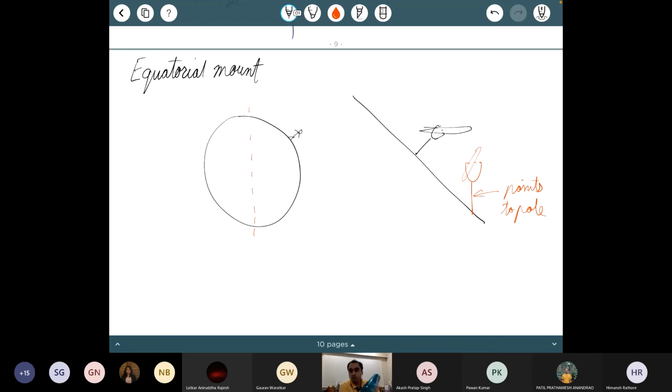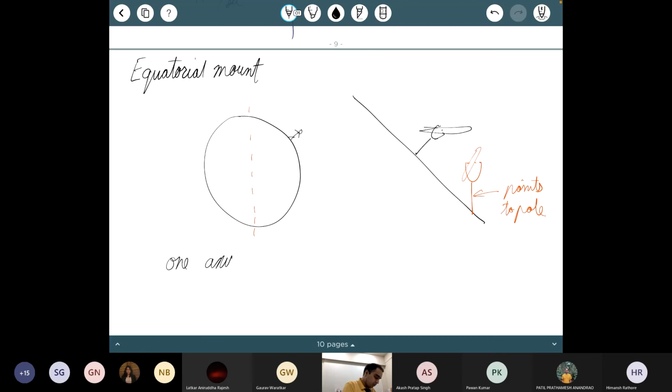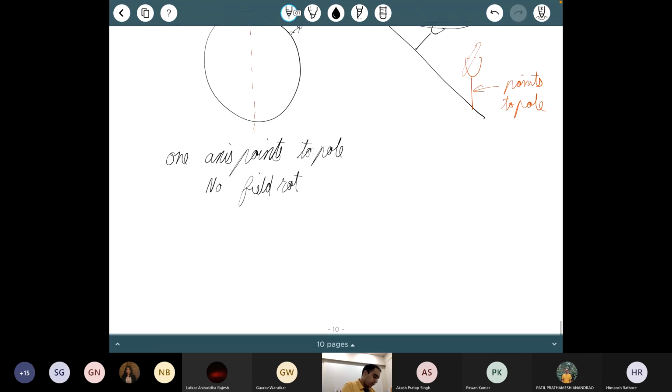That also means there is no more problem of field rotation, because if you imagine you are an observer here, you are now moving around in the same way. So whatever was left at rising will remain left while it is setting as well. So that takes care of field rotation. That makes tracking much easier. So in an equatorial mount, what you have to do is one axis points to the pole. And as a result, no field rotation. And for tracking, you only have to track on one axis.